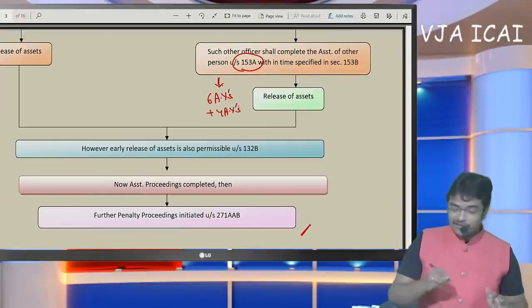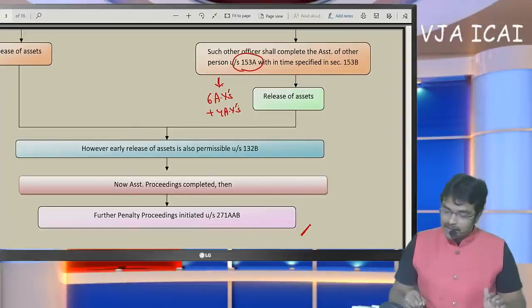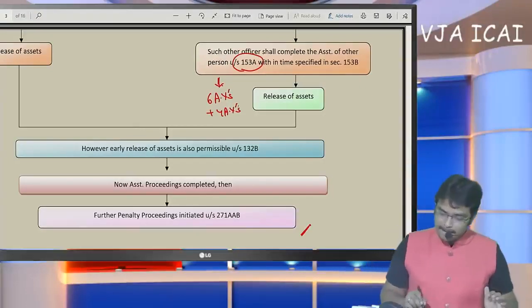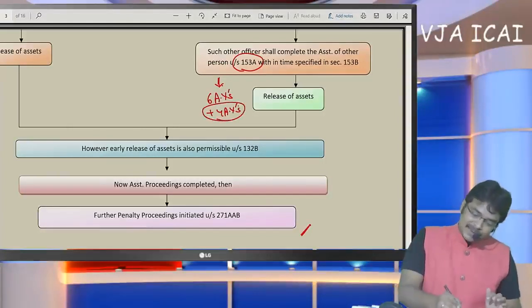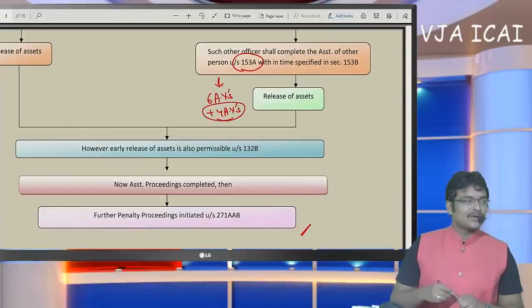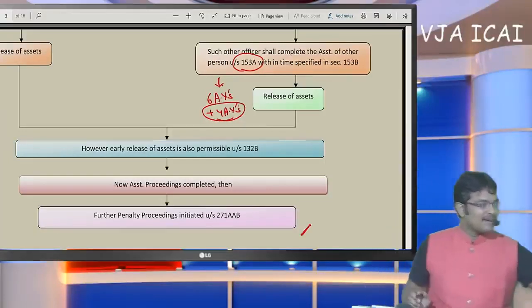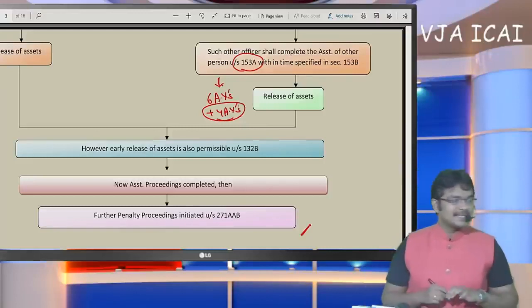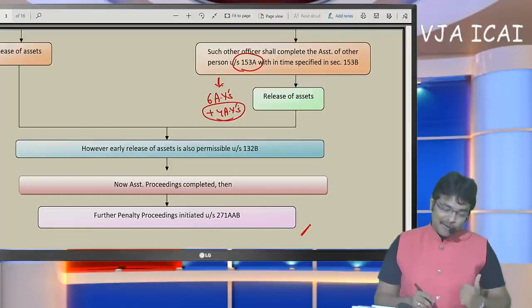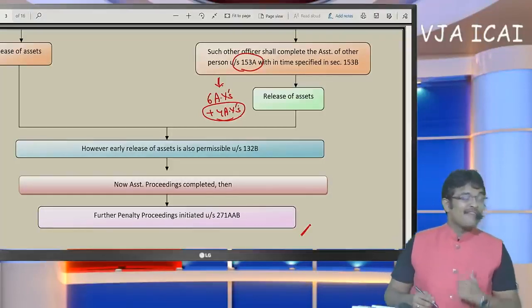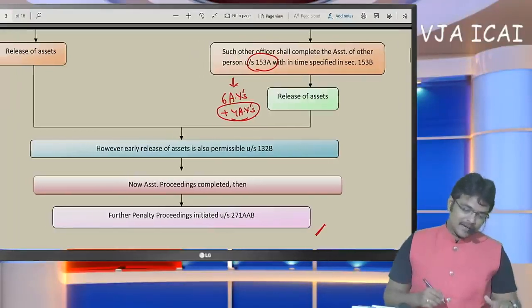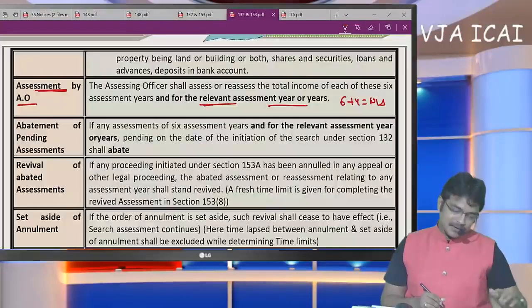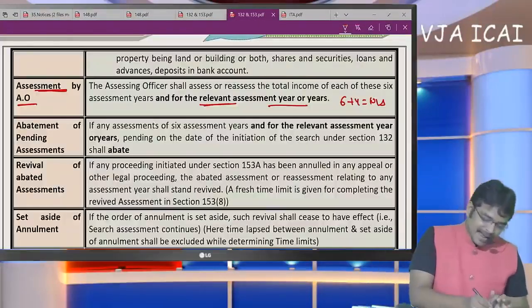If the escaped income of the last 4 years exceeds the limit, then for those assessment years also notice can be issued. So the thing to be noticed here is, the notice can be issued for past 6 assessment years and additionally for 4 more assessment years in the hands of the other person also. So this thing has to be concluded here. So one thing I am going to present to you here is assessment by AO.